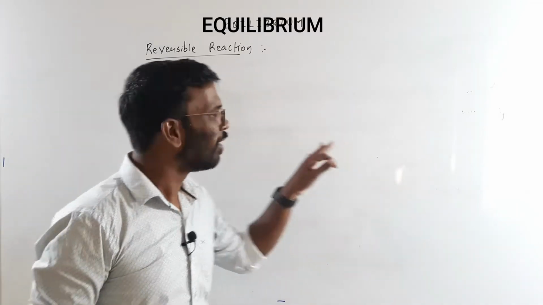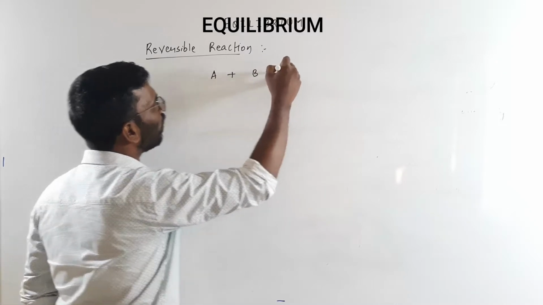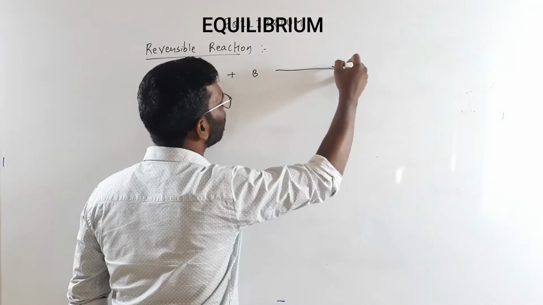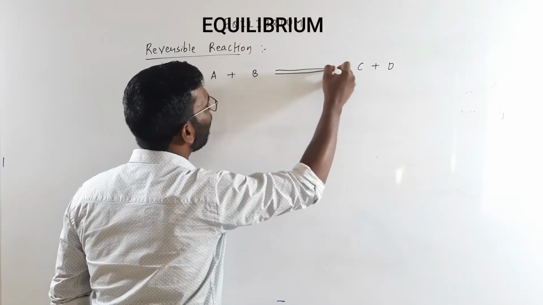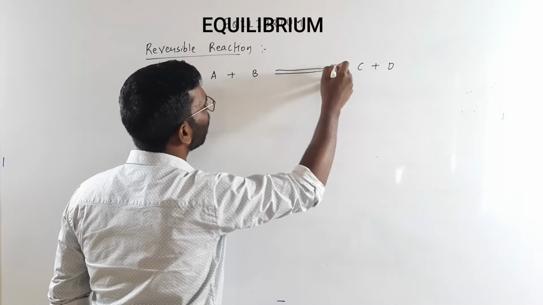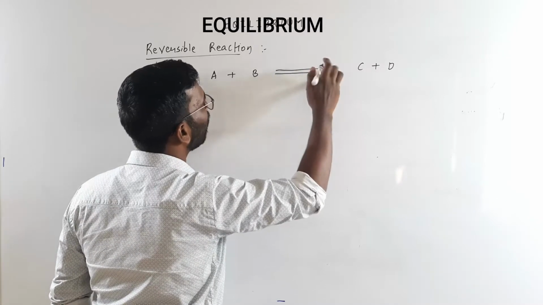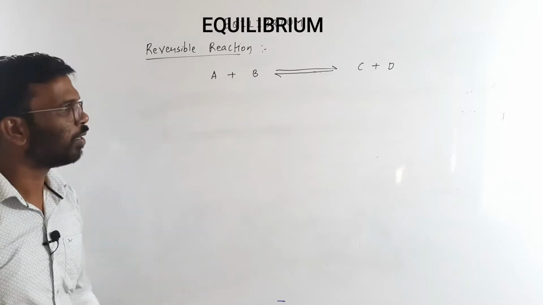Let us consider reactants A plus B getting converted to C plus D, and C and D again react to give you back A and B. This is possible.